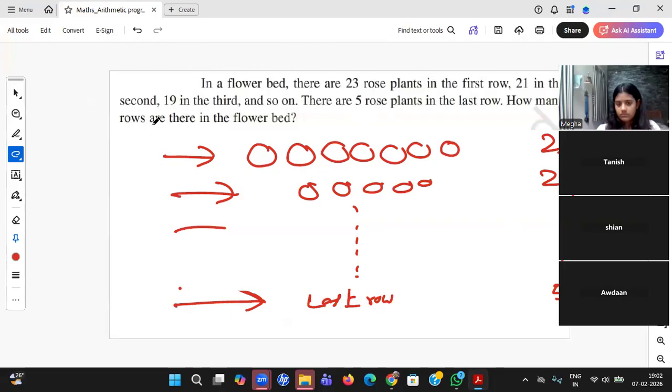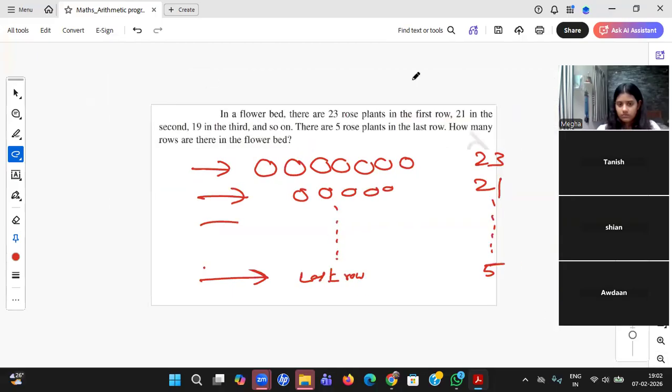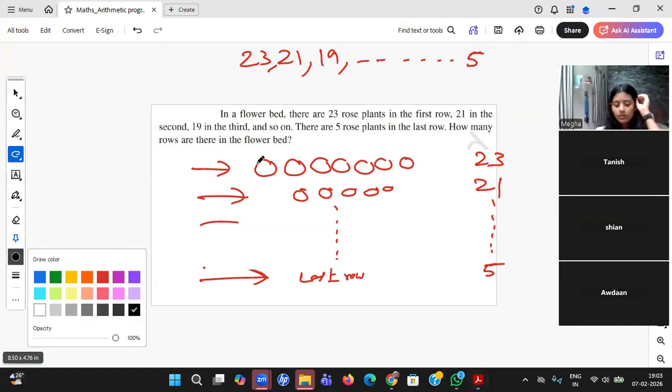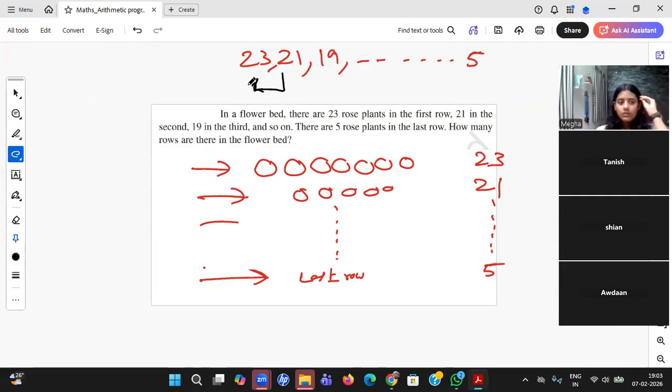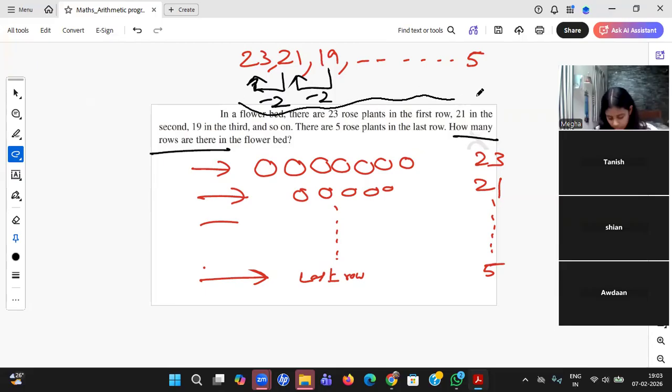Now, how many rows are there in the bed? If you read this question, you may not follow. But when you look at this sequence, it is something like 23, 21, 19, 5. When you look at the common difference, it is exactly minus 2. Common difference is minus 2. Then you can say, sir, it is nothing but an arithmetic sequence. Now he's asking how many rows are there. That means he's asking how many terms are there. The n value he's asking, student, nothing more than that.